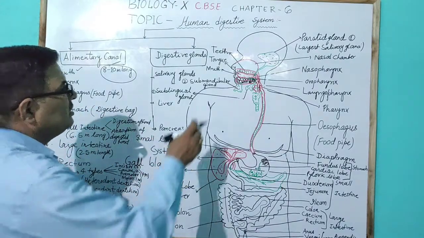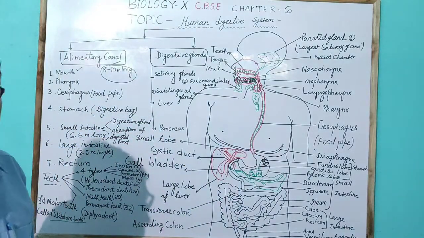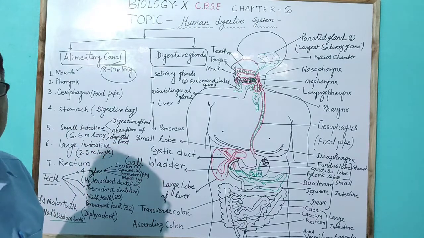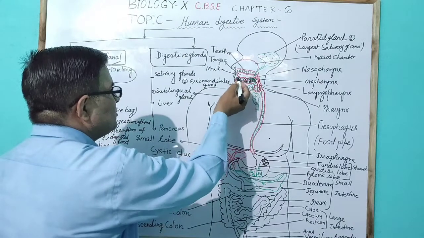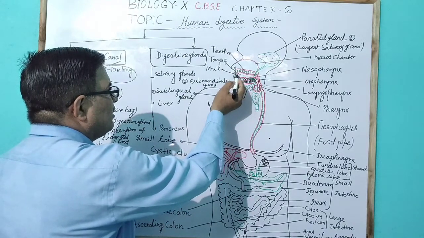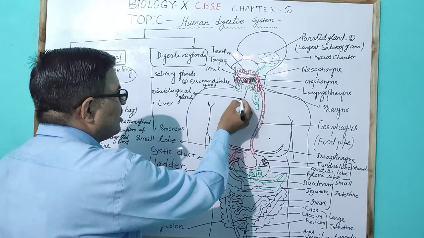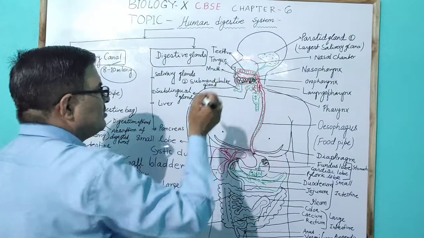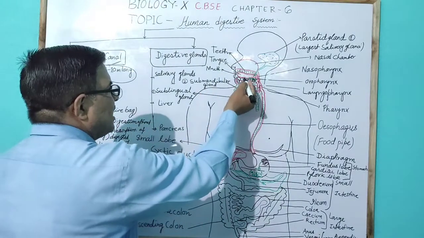Then come to the tongue. The tongue is a muscular structure in the buccal cavity, which has four types of taste buds: the sweet taste bud on the anterior part, the bitter taste bud at the posterior part, the salt taste bud on the upper part and the sour taste bud on the lateral side part.